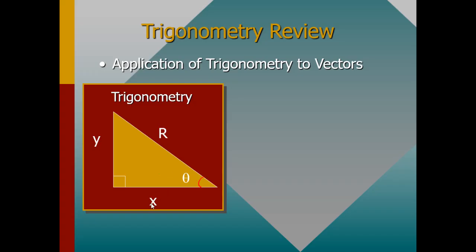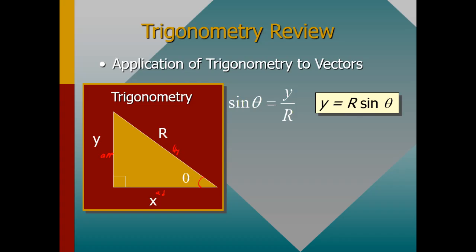If we get sine, what will be the ratio there? Remember this is the x coordinate and that is the y coordinate. Or in other texts, this will be the opposite, this will be the adjacent, and this will be the hypotenuse. So sine theta is equal to opposite over hypotenuse. Meaning sine theta is equal to y over r.